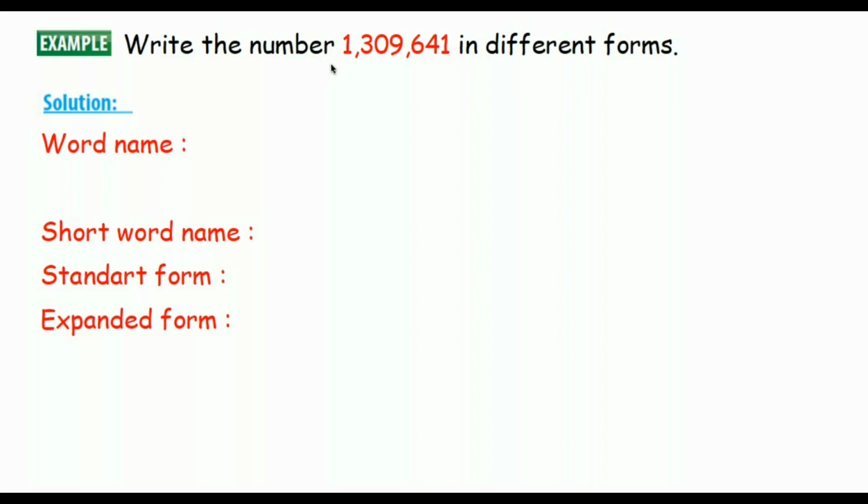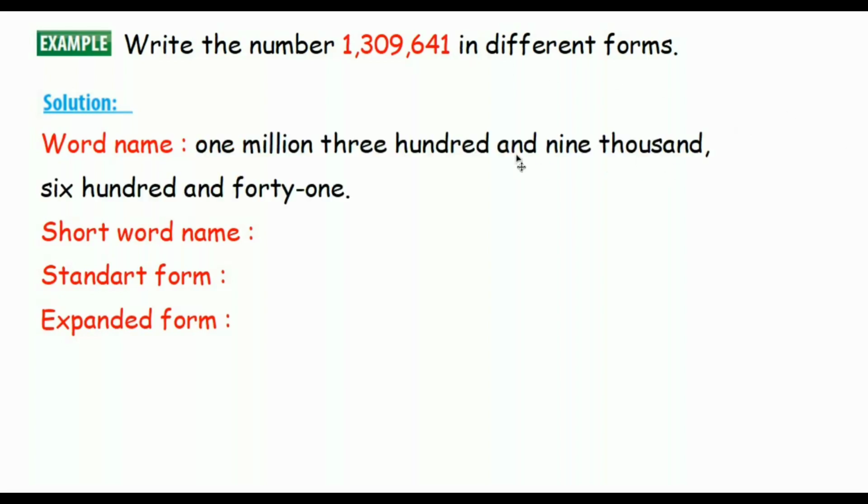Everybody, we have learned from the previous page how to write the number. Let's start from the left to the comma. So what number is that? 1. When you come to the comma, you say just the name of the group, which is million. 1 million. Then we continue to read the number until the comma, then we say the name of the group, which is thousand. 1,309,000. Then just three digits are left to read the number, 641. Let's see. 1,309,641.